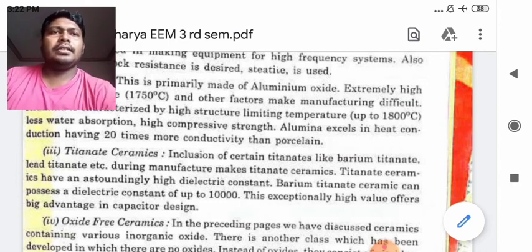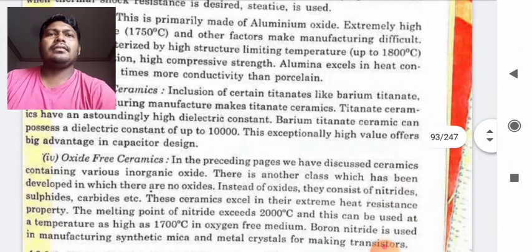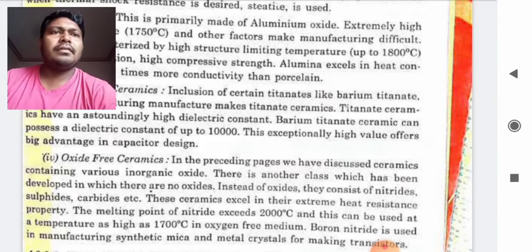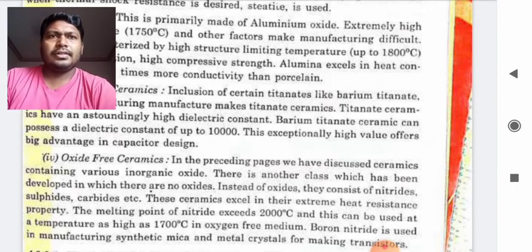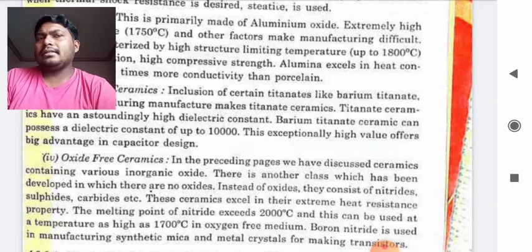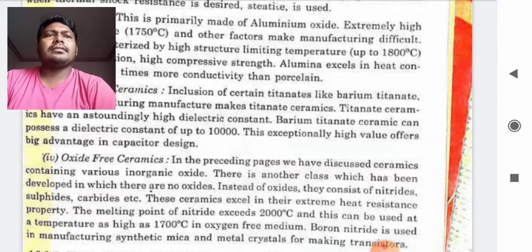Now, the other materials used are oxide free ceramics. In the preceding pages, we have discussed ceramics containing various inorganic oxides. There is another class which has been developed in which there are no oxides. Instead of oxides, they consist of nitrides. They also consist of